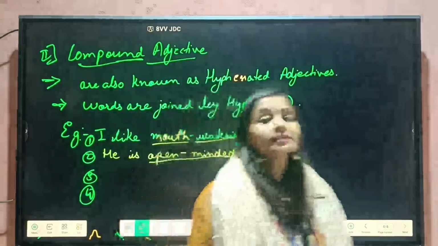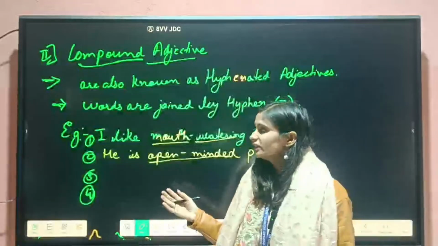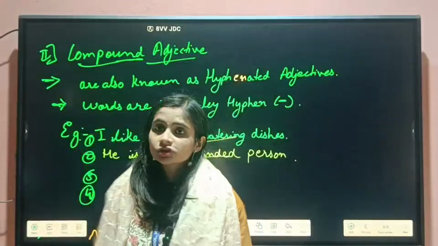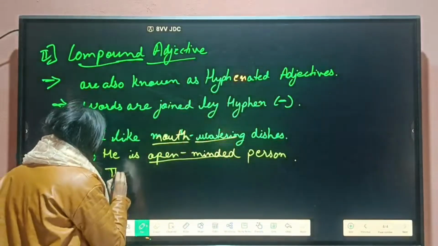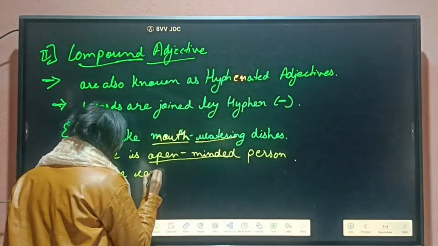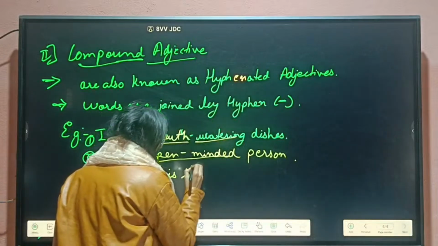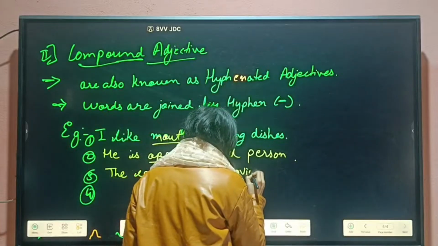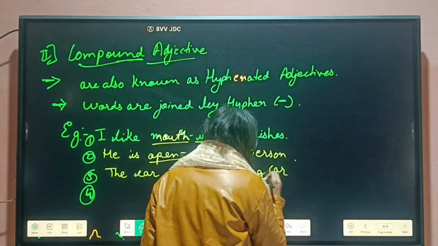Now we are sitting here and we have seen some cars. We have seen that in traffic cars are moving slowly. So we can also write that the car is a slow-moving car. Here also we are describing the noun.